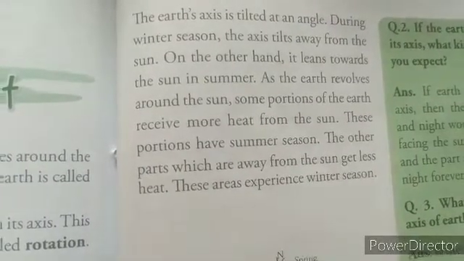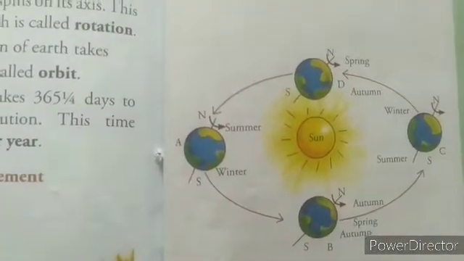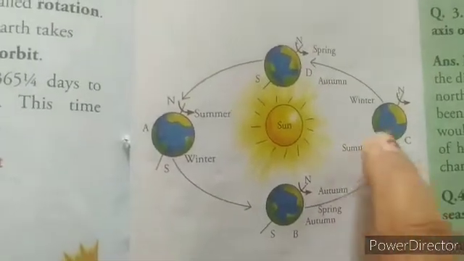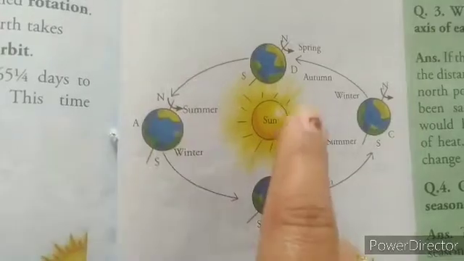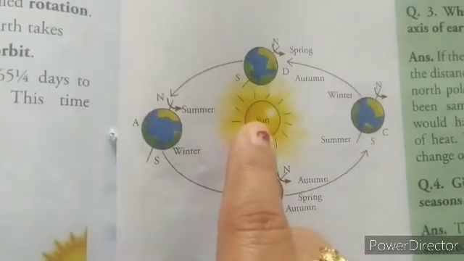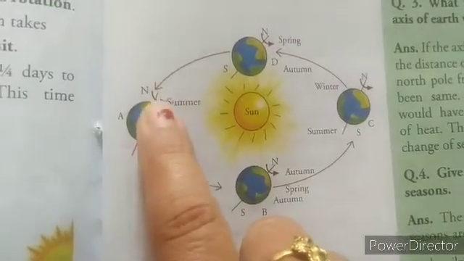As the earth revolves around the sun, some portion of the earth receives more heat from the sun, and these portions have summer season, and the other part which is away from the sun gets less heat, or these areas experience winter season. Okay, look here, beta, when the northern hemisphere is tilted toward the sun, it is closer to the sun. Northern hemisphere, here is your southern hemisphere. Here, look, the northern hemisphere is tilted toward the sun. So here it is summer, it is closer to the sun and gets direct sunlight, and that is why the days are bright and hot, and the northern hemisphere has summer.